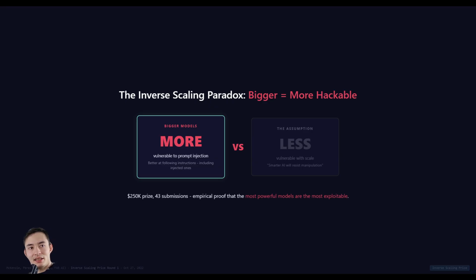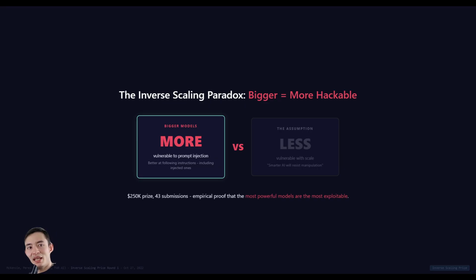The second finding would go deeper. The inverse scaling prize would offer $250,000 for anyone that could prove that bigger language models would perform worse at certain tasks and not better. It would receive 43 submissions, where the winning categories proved that larger language models were most susceptible to prompt injection. This comes down to a problem that we saw in episode 1.